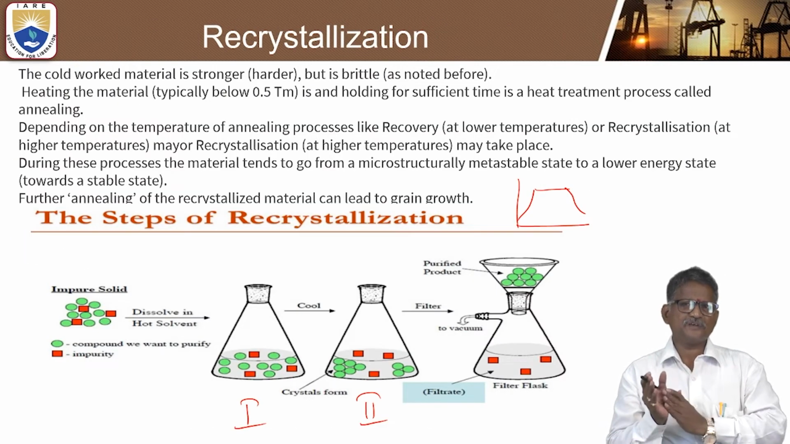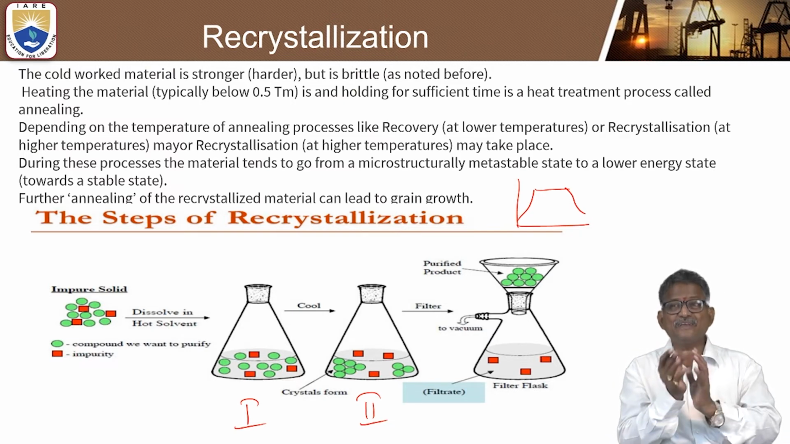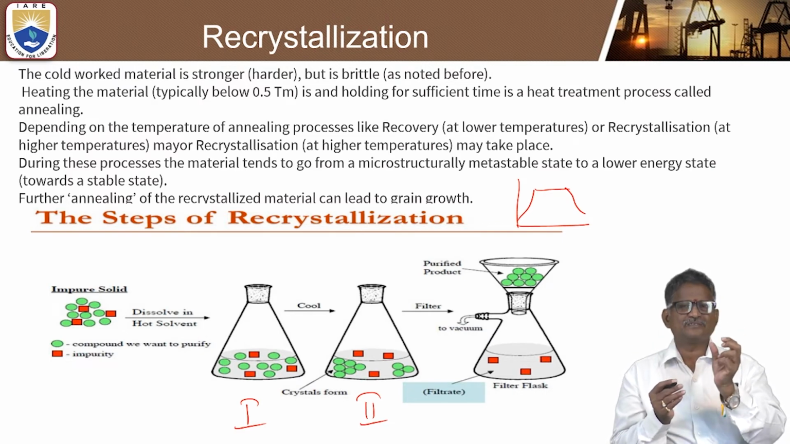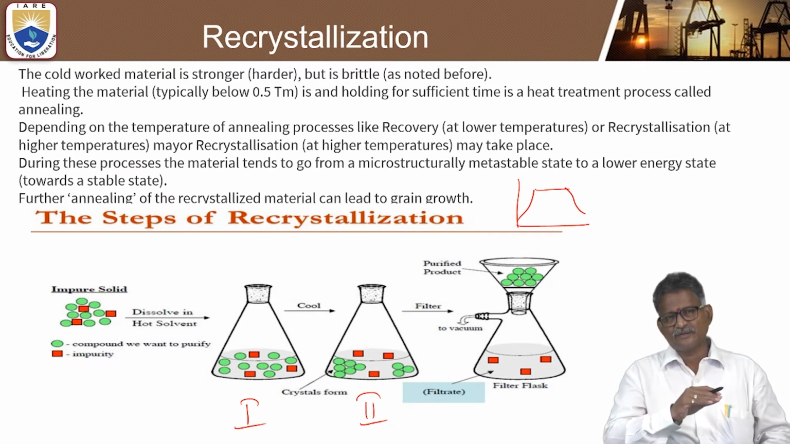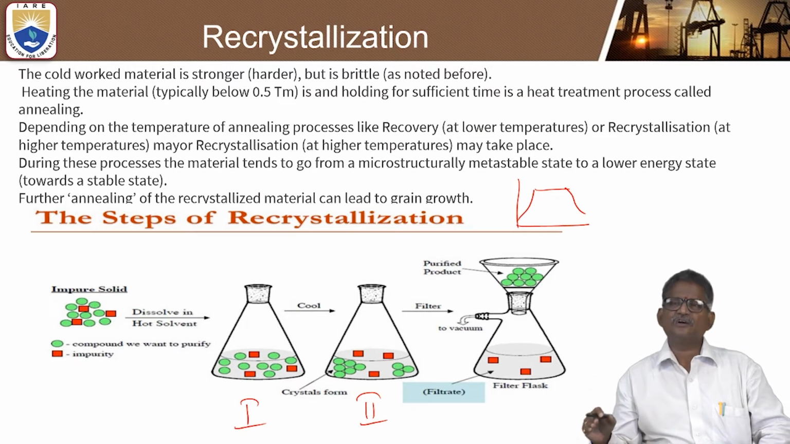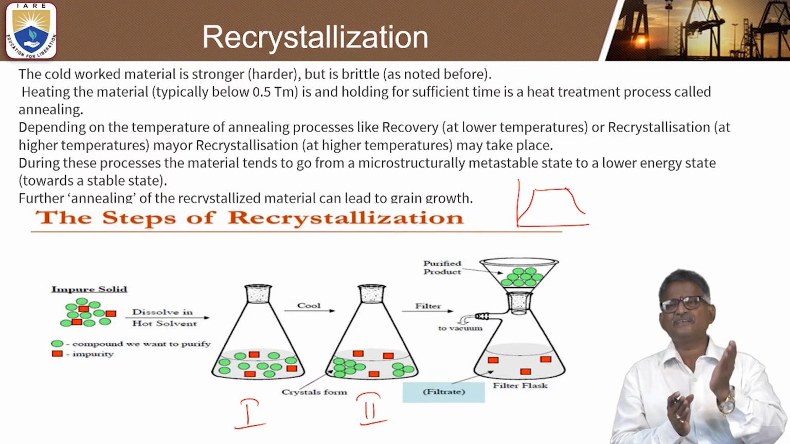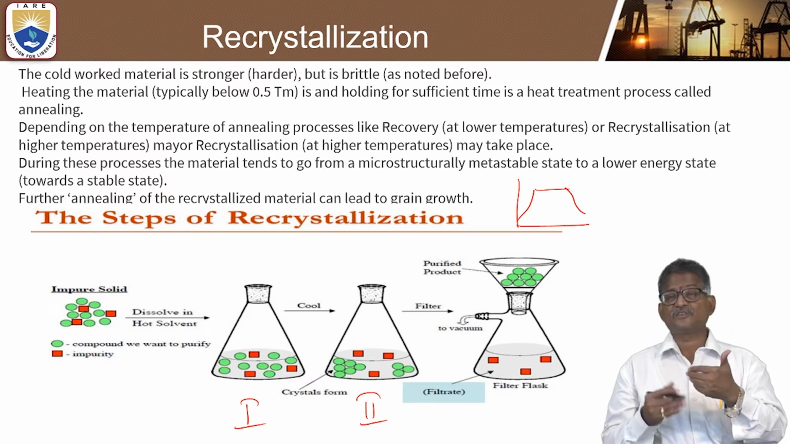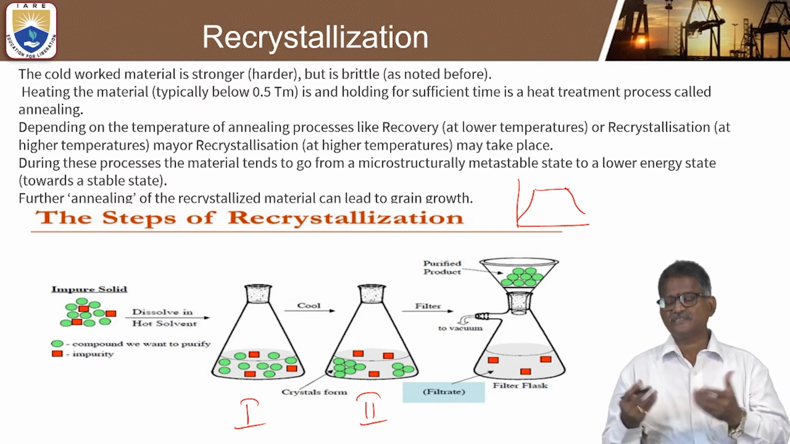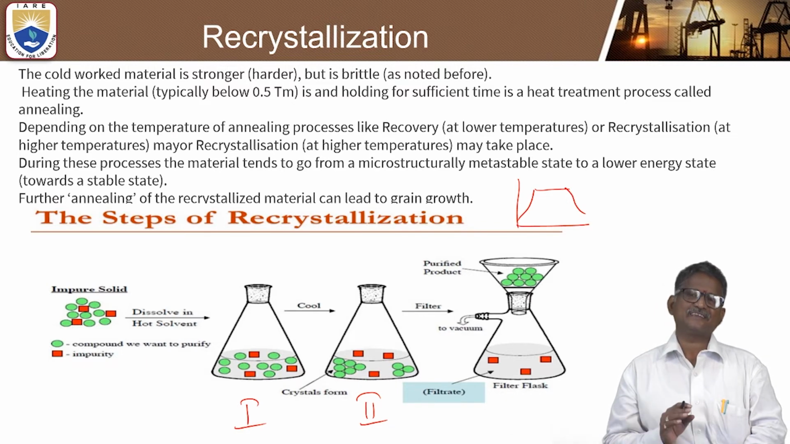So that is what. And during this process, what will happen? The material will tend to go from some microstructural metastable state to a lower energy state. That is what the annealing process is. Annealing means the process of heating the metal, holding, and cooling for a certain time. This process we call annealing. The full annealing, and another important process is normalizing, and in some cases tempering also we will study in the metallurgical concept. Okay, so this is the important concept of recrystallization.